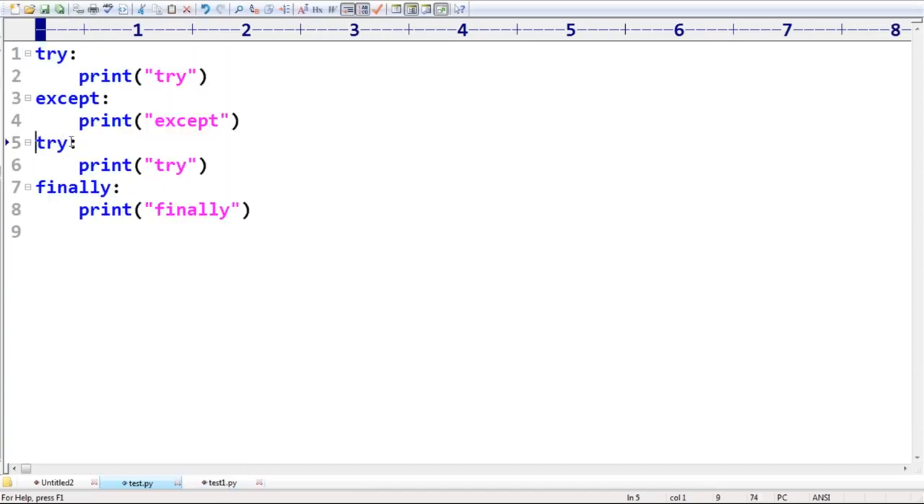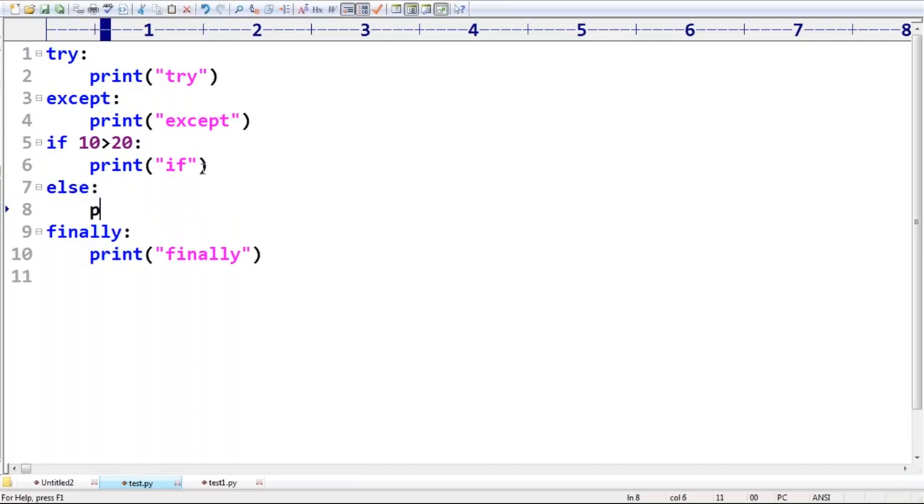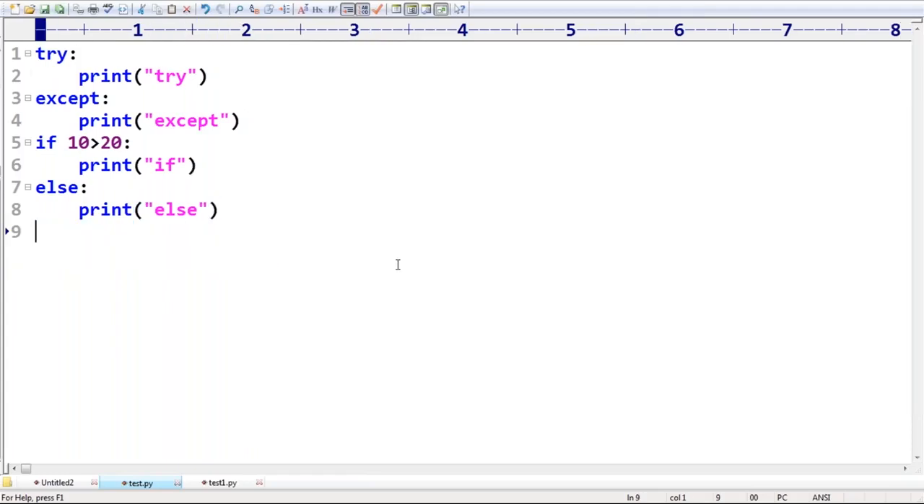So here I'm taking if 10 greater than 20, print if, next, and after that else I'm taking, print else. Can you please tell, is it valid or not?